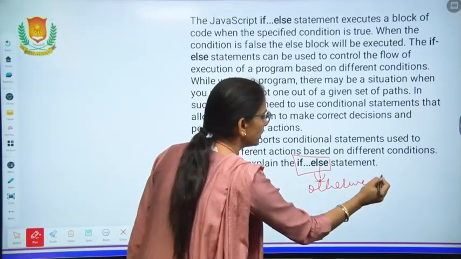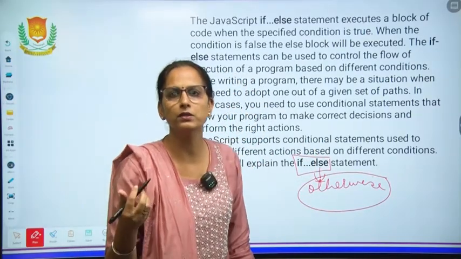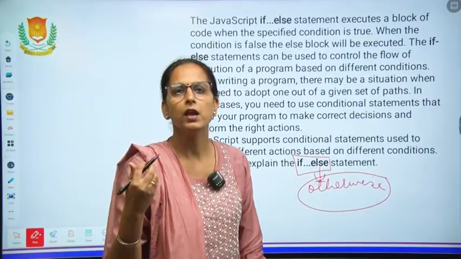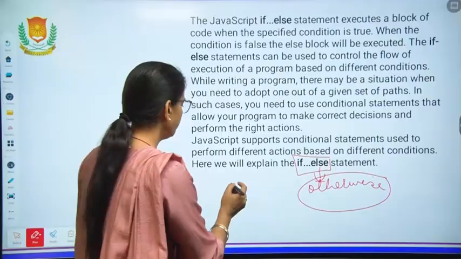If my condition is wrong, then which part will be executed? Suppose I am finding the biggest number out of two given numbers.